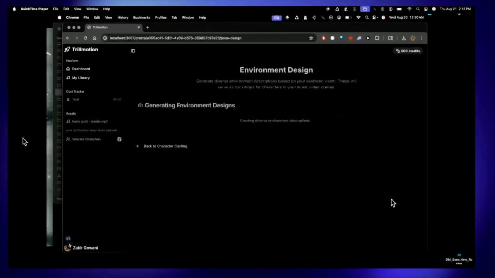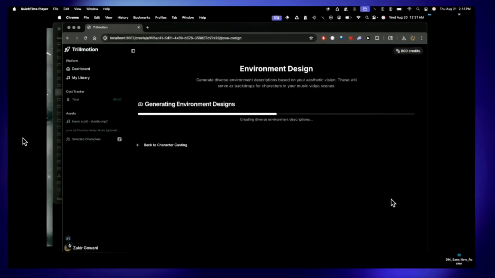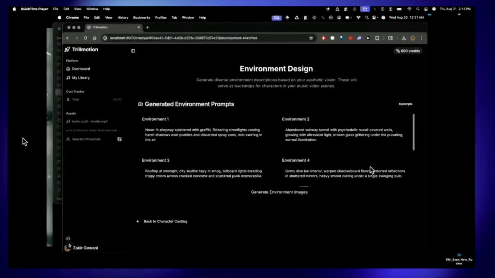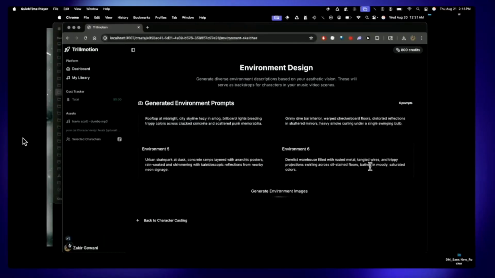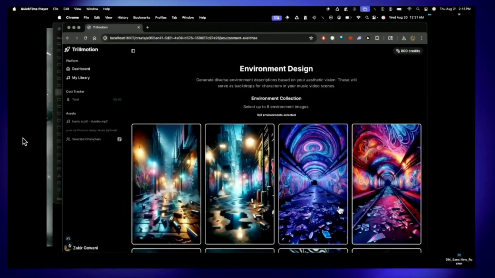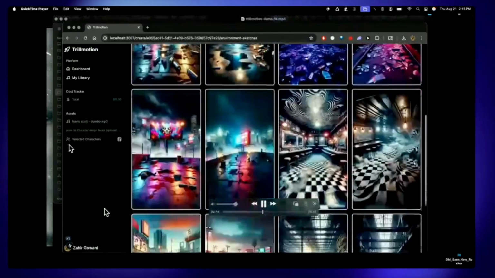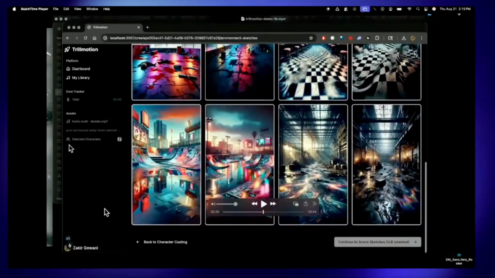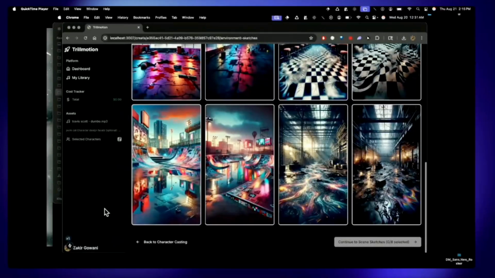And in our next step, we're generating the designs of the environment that the character will appear in. And this is also another LLM call. So we've got 6 different environment designs that the LLM thinks are appropriate for a punk cat to appear in. And so you see we have another parallel image generation call. And these are different environments that our LLM thinks a punk cat would look good in.